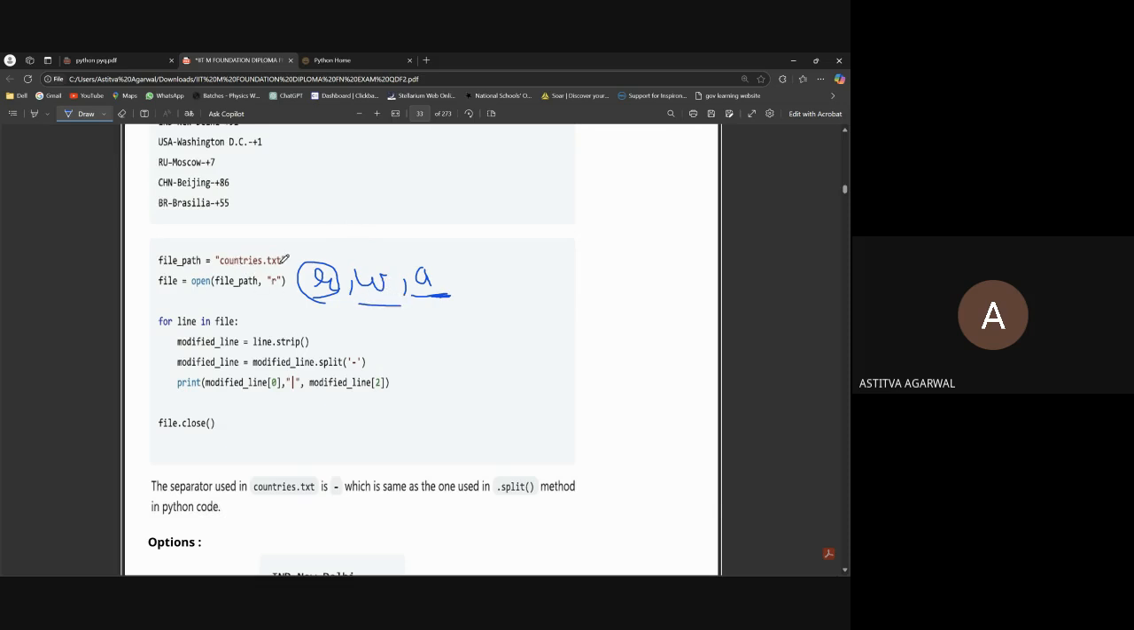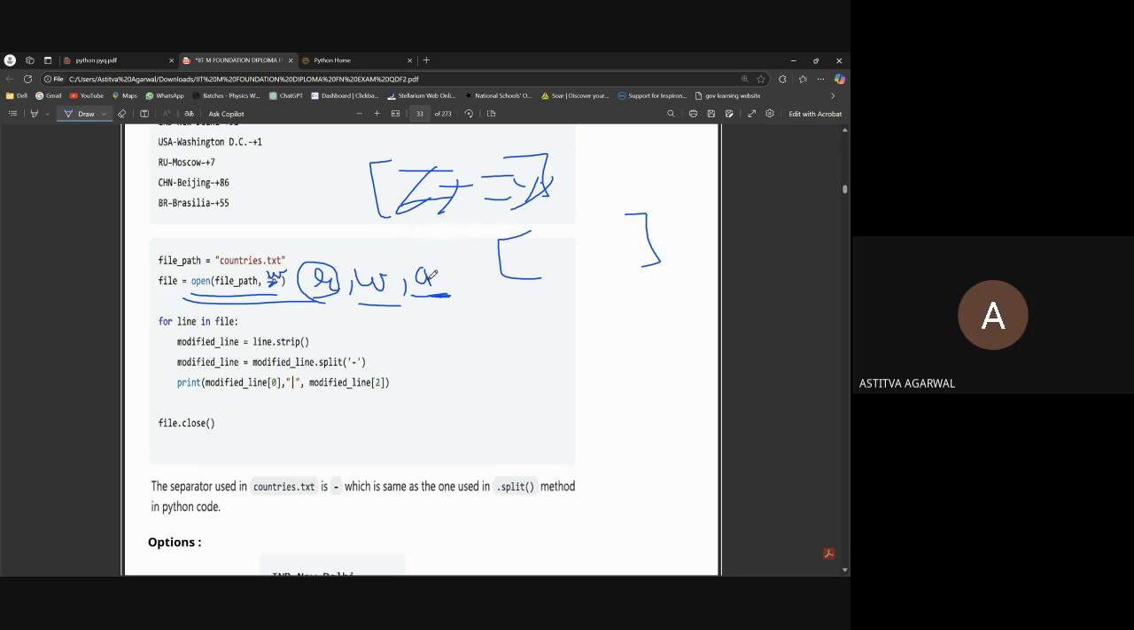Assume that contains.txt doesn't exist in our system, and I'm trying to open it in read mode. It won't open. It will show an error. But if I write w here, and the file exists, for example this is my file and this is the text in it, then if I open the file in write mode, all this text will vanish and the file will be empty when I open it. I don't know if they have taught you this or not.